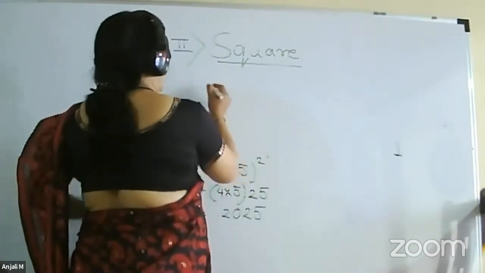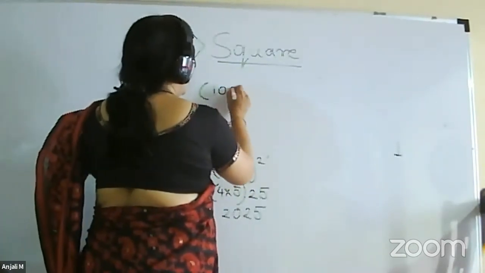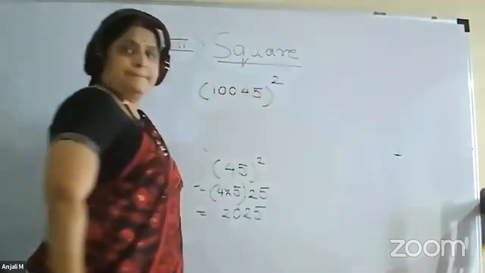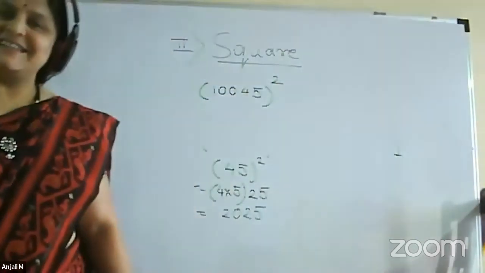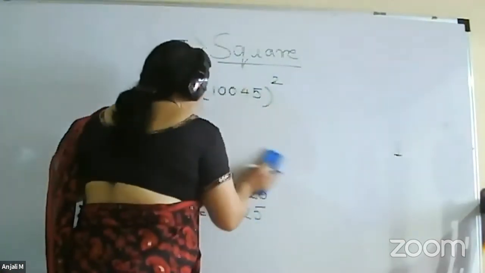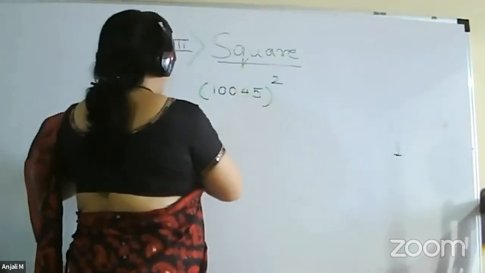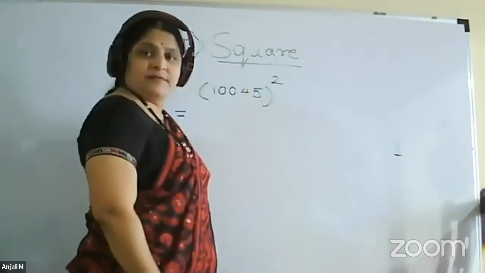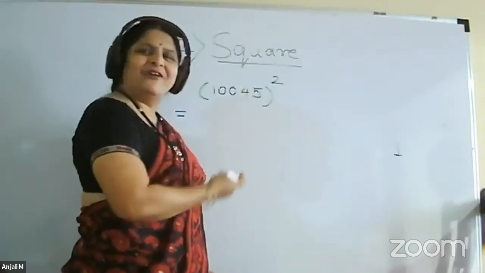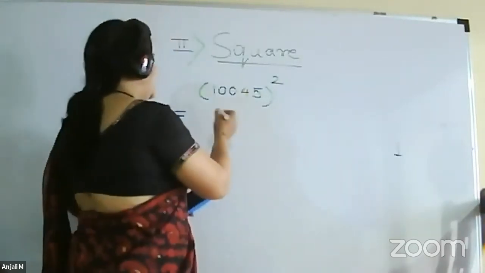Suppose we have 10045 square. Can we do that? Yes, we can do that. So what the procedure says: is it a big number? But we can do it. You know the multiplication technique now.